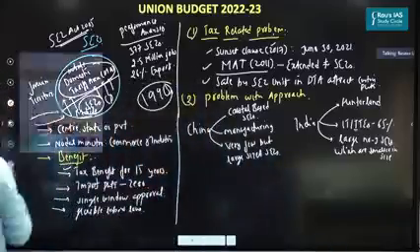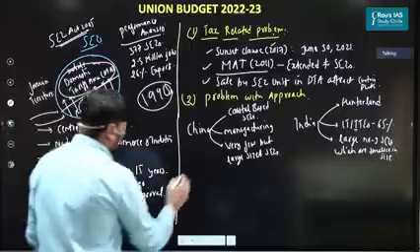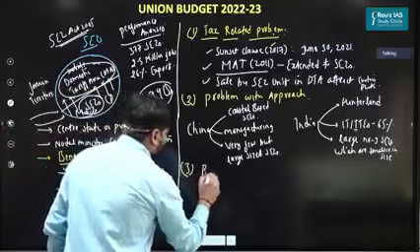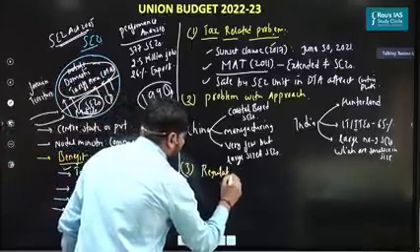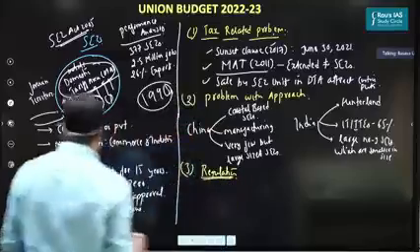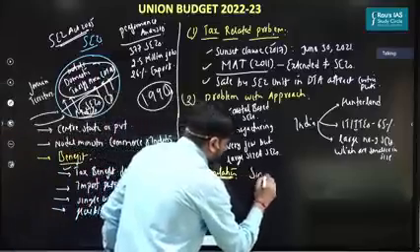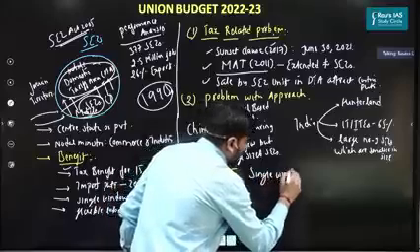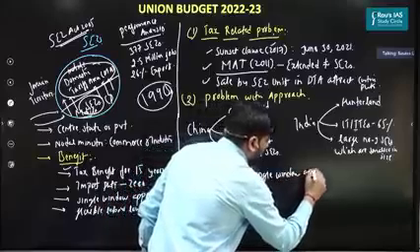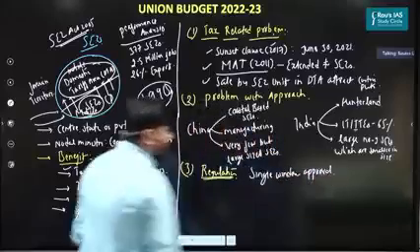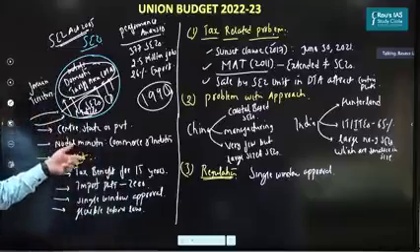The third problem is with respect to regulation, regulatory approvals. And here the problem is with respect to single window approval. See, as I said, one of the basic features of SEZ is to set up a single window approval mechanism, right?